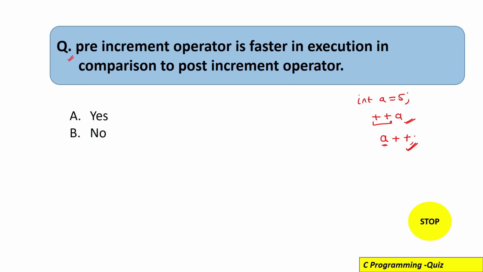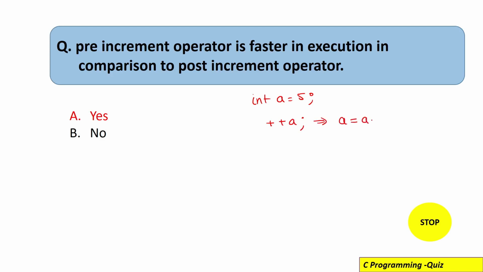So the correct answer for this question is option A. That means pre-increment operator is actually faster in execution with respect to your post-increment. And what is the reason for that? So actually the thing is, when you write, for example, int a, and let's say it has some value, and when you use ++a, what does it mean? It actually means a will be getting updated with one value, okay? But when you write a++, it also means the same thing, that a will be incremented.